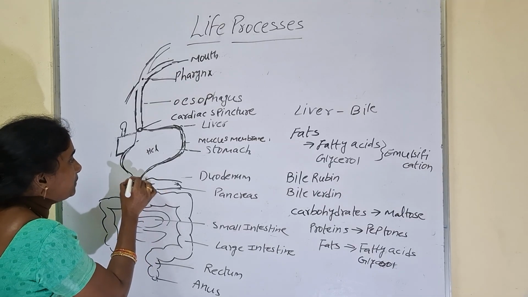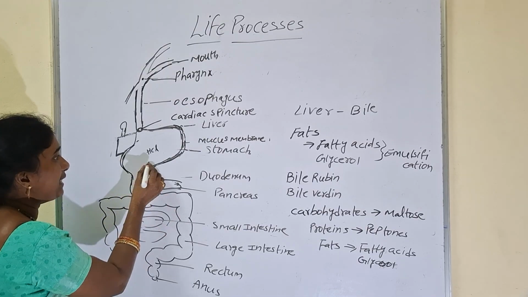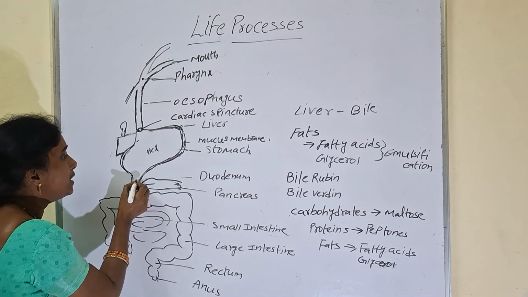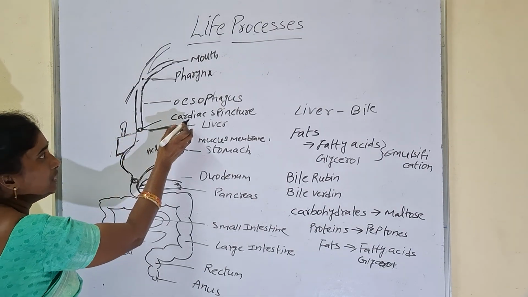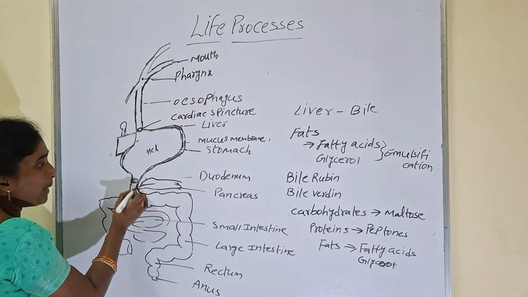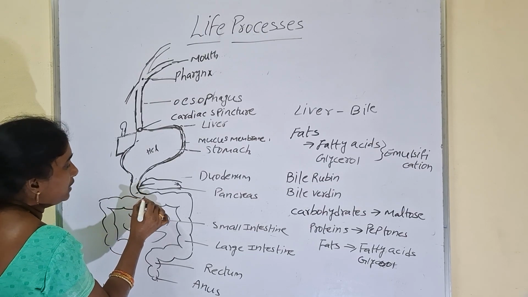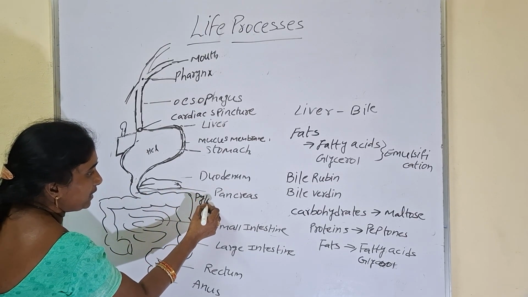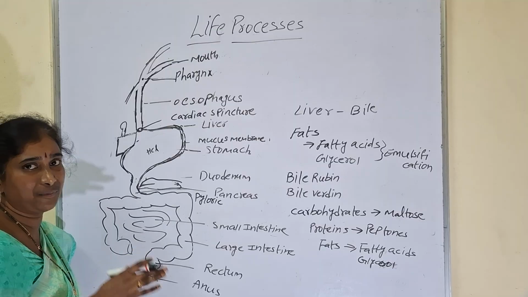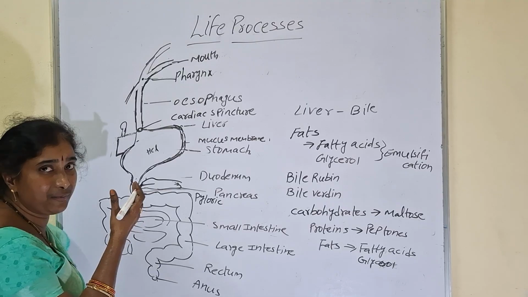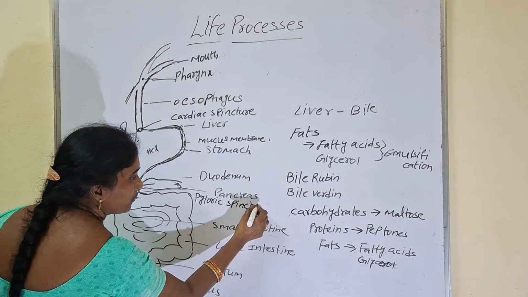From the stomach, food passes through the duodenum to the small intestine. Whenever food is passing from the stomach to the duodenum, here also one sphincter is there. The sphincter we write near the esophagus to stomach is called the cardiac sphincter. Again, from the stomach to the duodenum to the small intestine, here one more sphincter we can find. This is called the pyloric sphincter. Wherever these sphincters are present, the function is the same: regulating the passage of food from one chamber to another chamber. At a time, they won't allow all the food into the next chamber.